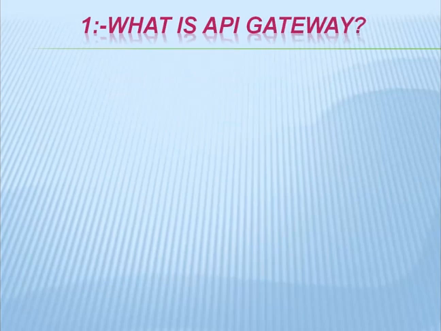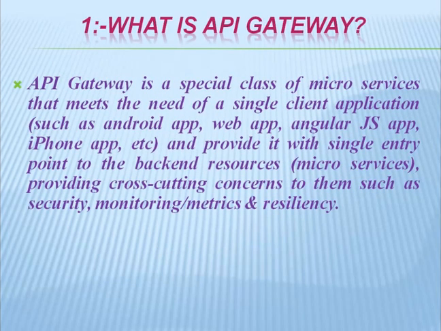Our first question is, what is API gateway? In microservices, what is the role of the API gateway? API gateway is a special class of microservice that meets the need of a single client application such as an Android app, web app, AngularJS app, iPhone app, etc., and provides it with a single entry point to the backend resources, providing cross-cutting concerns to them such as security, monitoring, metrics, and resiliency.